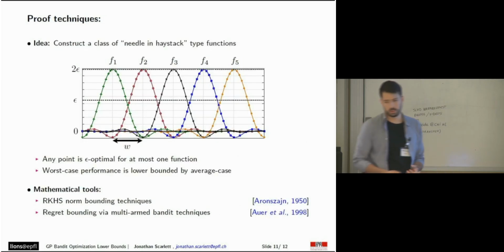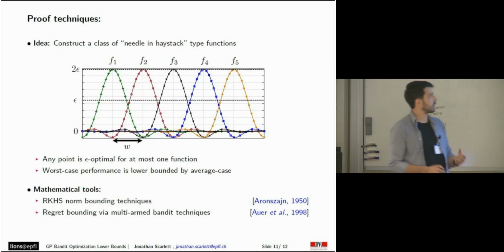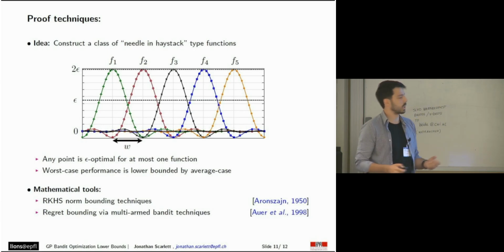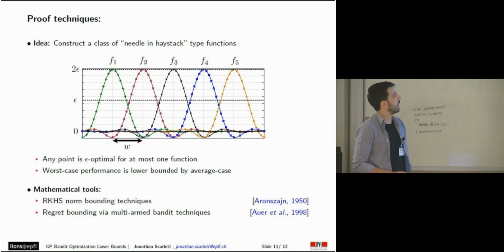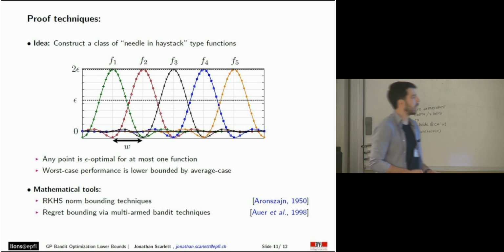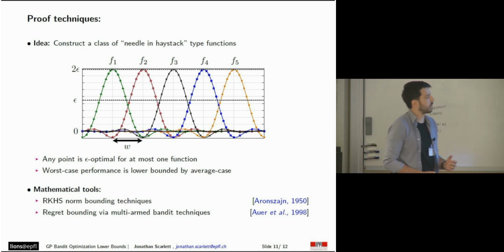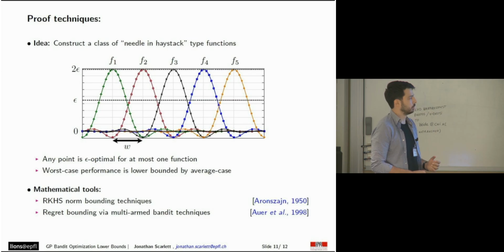Now let me just give you a brief intuition about our proof. This is the main idea. We construct a class of needle-in-haystack type functions. If you look at the following illustration, we have a finite set of functions, 5 of them in particular in this image, and each of them attains its maximum value of 2 epsilon. Each of them is also parameterized by a width parameter w.